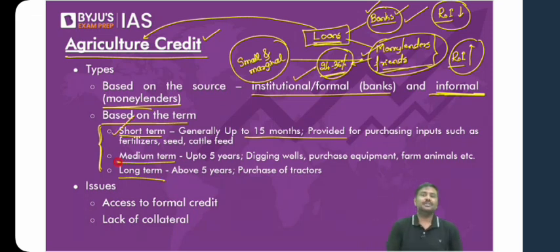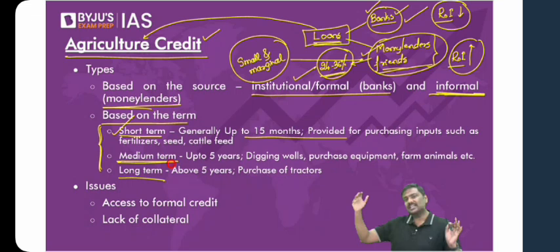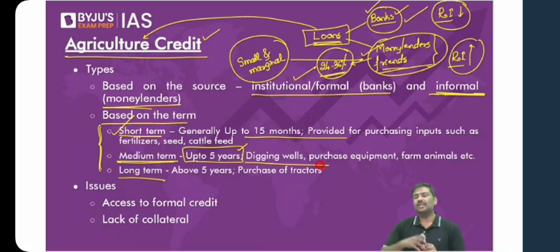What about medium-term loans? The tenure is more than short term, more than 12 to 15 months, but up to 60 months, that is up to 5 years. In the case of medium term, for what purposes are these loans provided? For example, you want to dig a well in the farm. You want to install certain machinery, let's say irrigation equipment, in the farm. You want to purchase farm animals such as cattle. For these purposes, medium-term loans are provided.